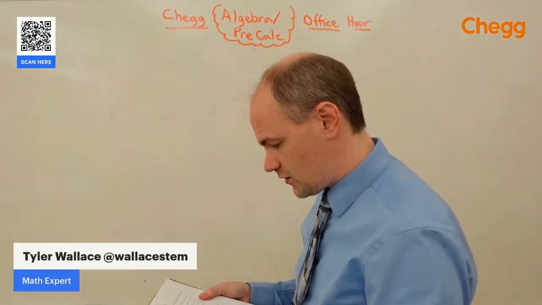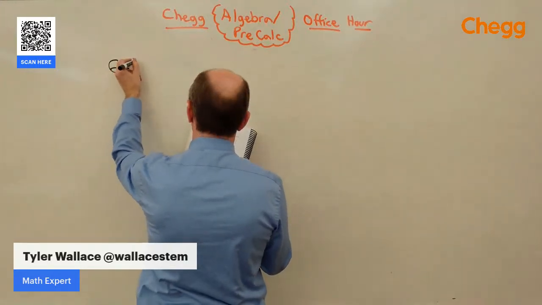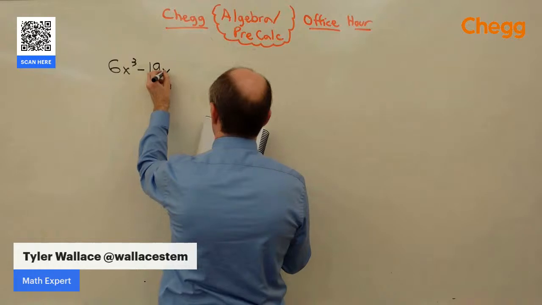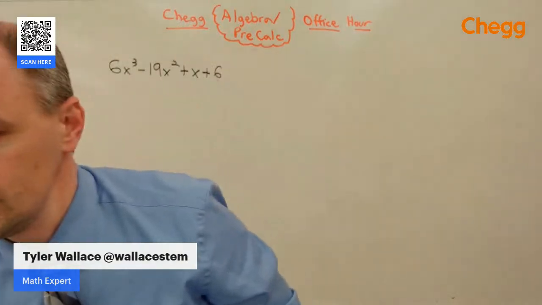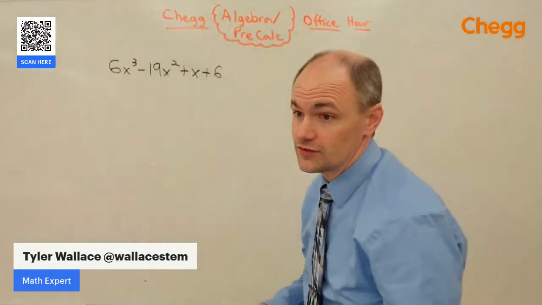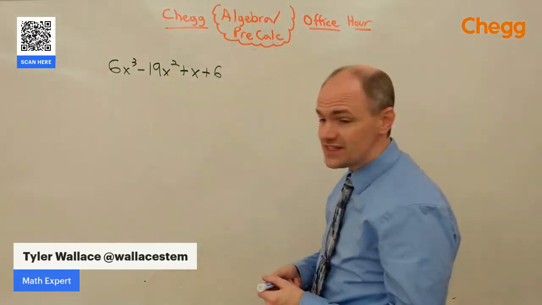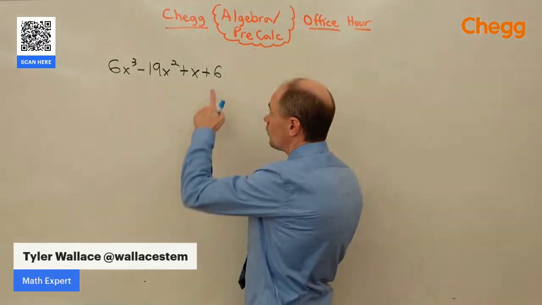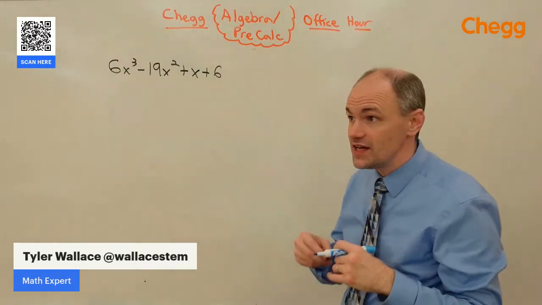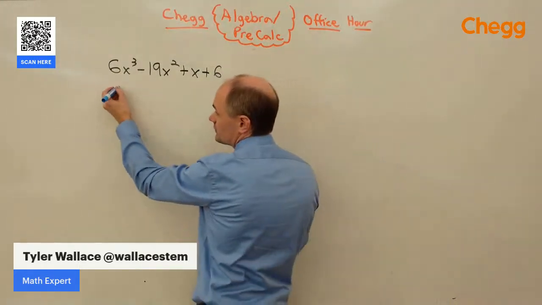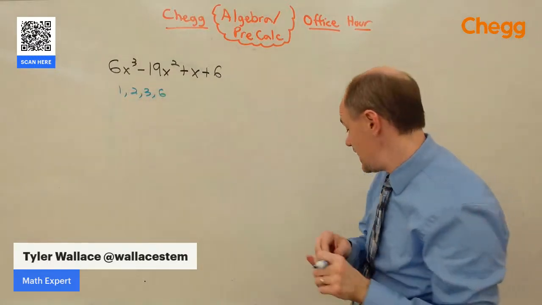All right. We are going to try and factor 6x cubed minus 19x squared plus x plus 6. And I just pulled this one randomly out of the book. So let's see what we end up with. The idea of the rational root theorem is we're going to start with factors of 6 to see if it might be a factor of this problem. So factors of 6 are 1, 2, 3, and 6. And they might be positive or negative.